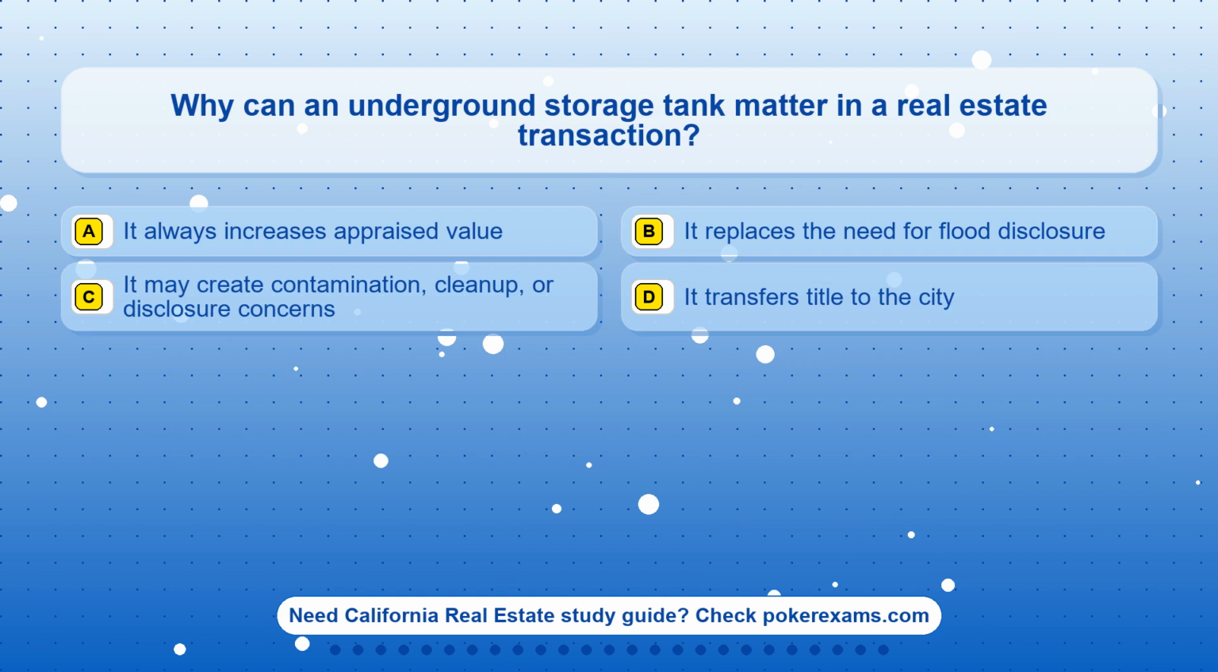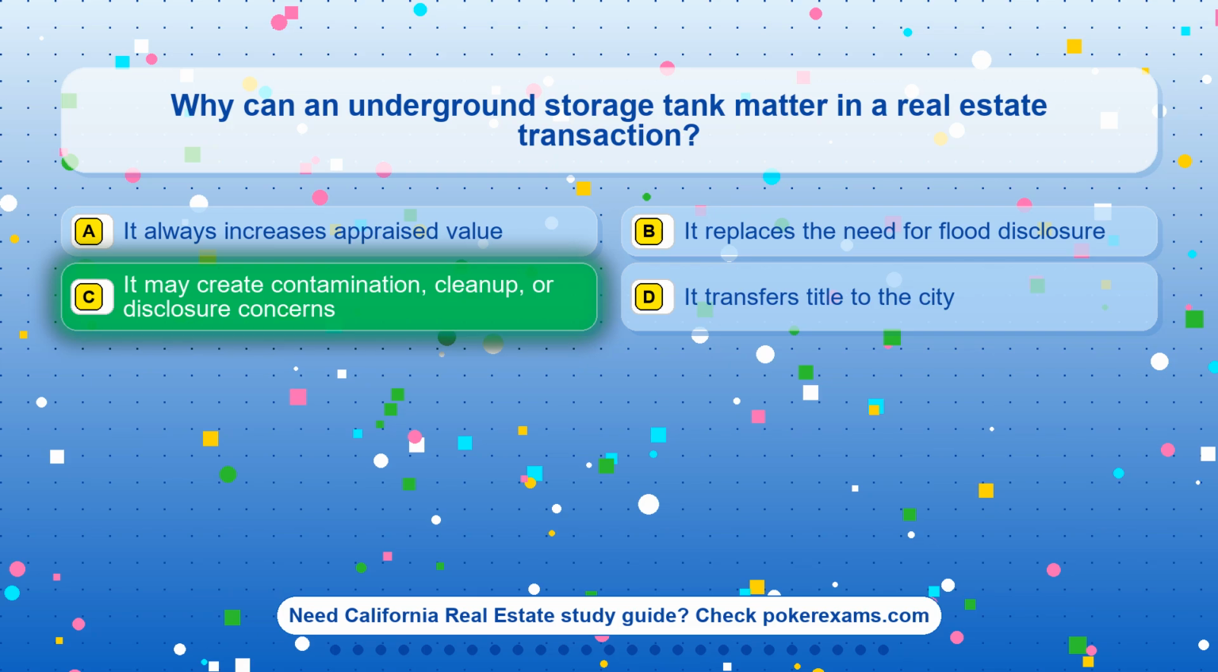Question 16. Why can an underground storage tank matter in a real estate transaction? Option A, it always increases appraised value. Option B, it replaces the need for flood disclosure. Option C, it may create contamination, cleanup, or disclosure concerns. Option D, it transfers title to the city.